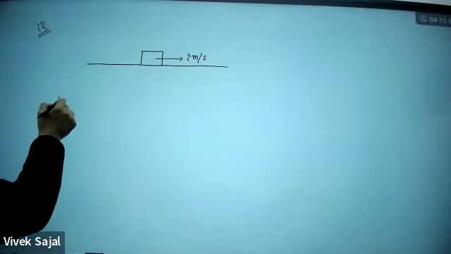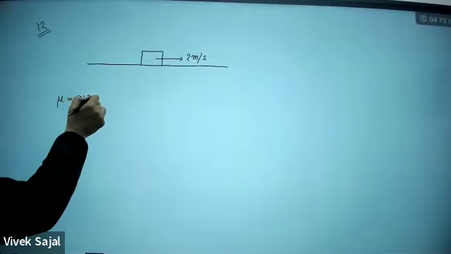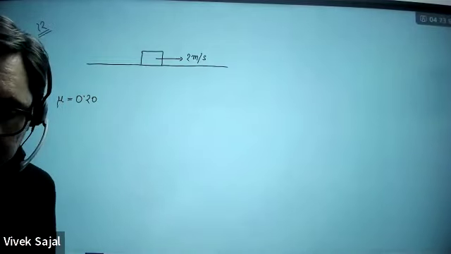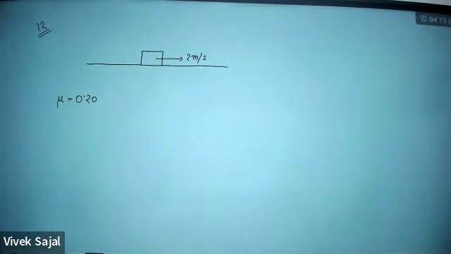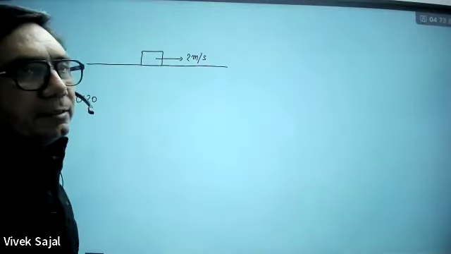So mu here is 0.20. Now J is equal to 4.2 joule per calorie. Calculate the amount of heat generated in 5 seconds. So how much heat will be generated here?